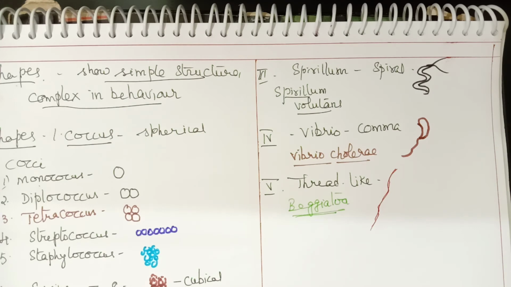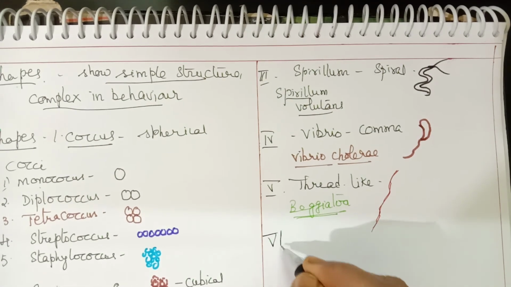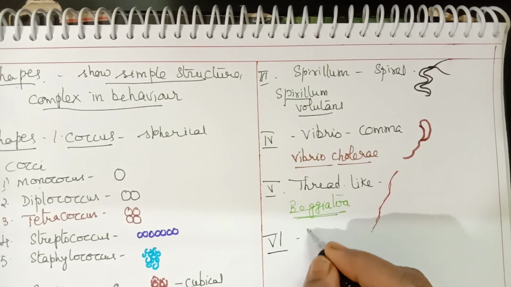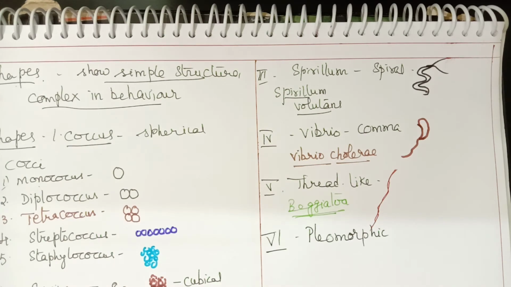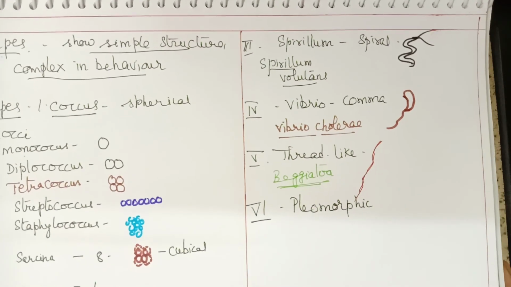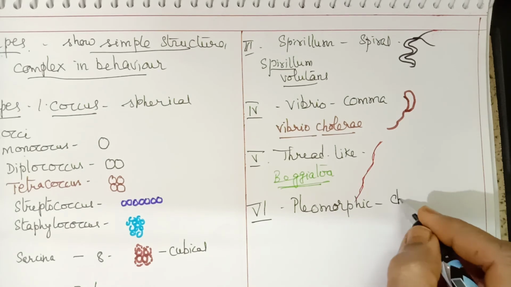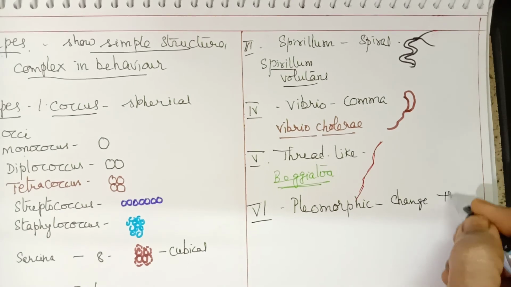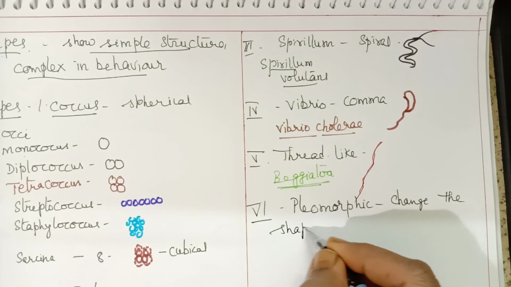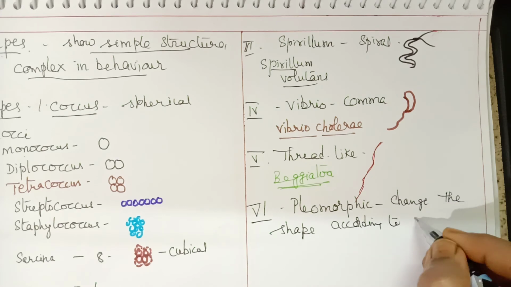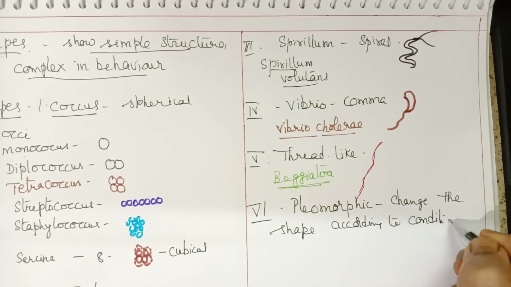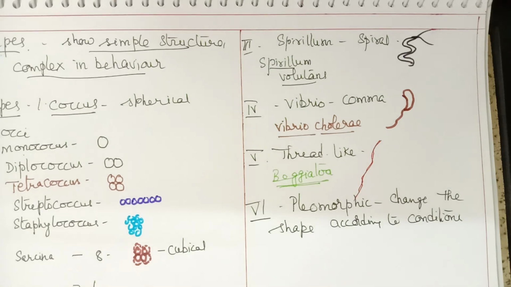And lastly, the sixth type is pleomorphic bacteria. Pleomorphic bacteria are those which change their shape according to conditions or surroundings, any metabolic conditions or environmental conditions.